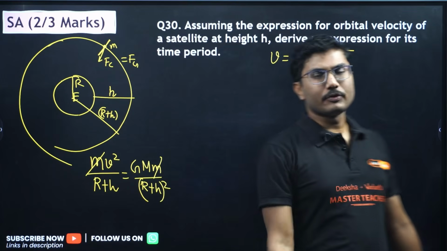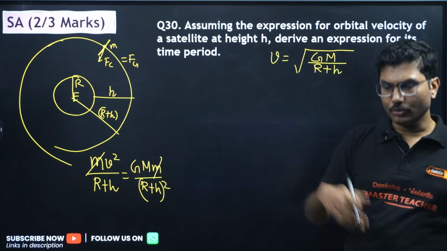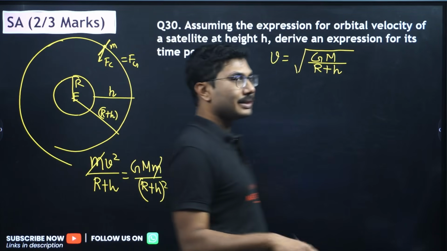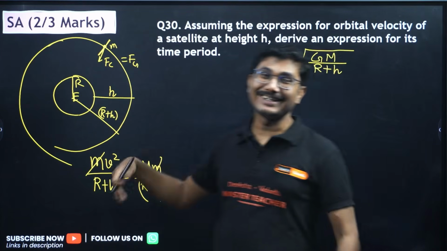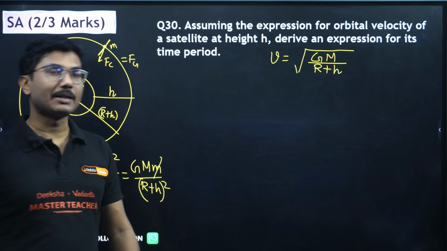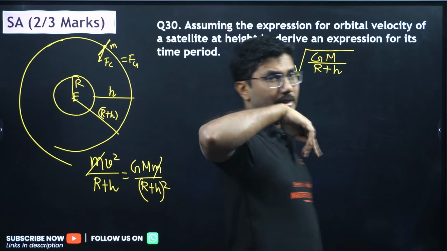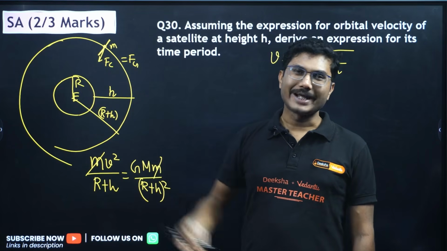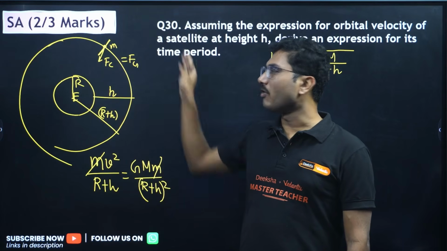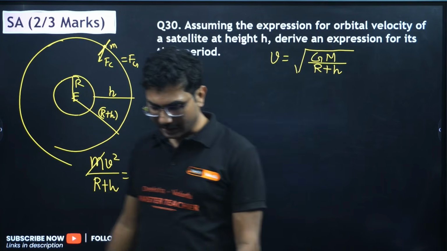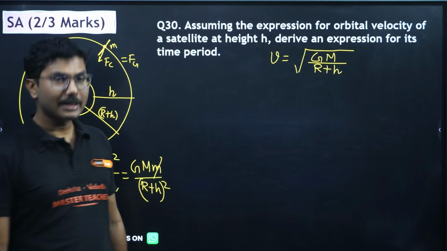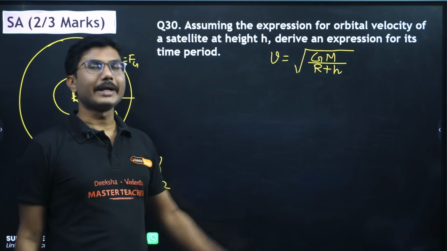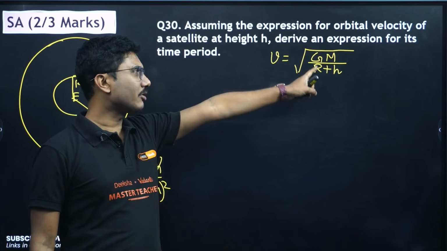Whenever you want to move in circular motion, you need a centripetal force acting on you. It can be provided by multiple things, but for a satellite only one force can provide it, because the satellite is rotating around the Earth. So it no longer requires a rocket. The rocket is there, but it is not the major force driving it. It is basically in a free fall state, constantly falling, trying to fall on the surface of the Earth, but it is not able to. That is why this velocity is generally constant for a given satellite at a particular height. G is constant, M is constant, r is constant.